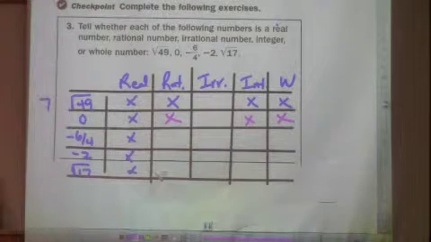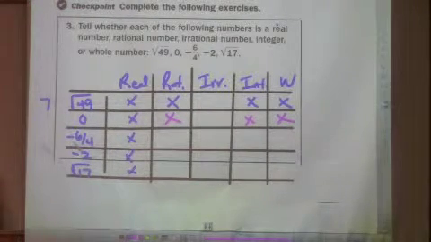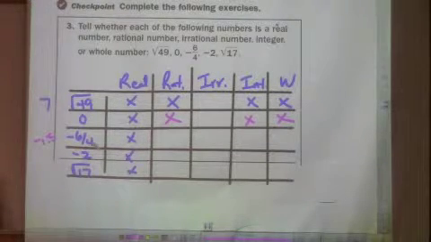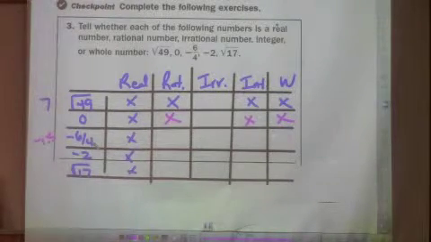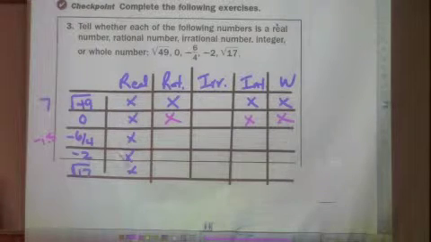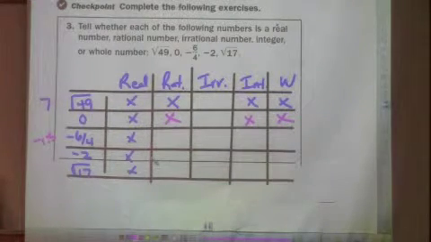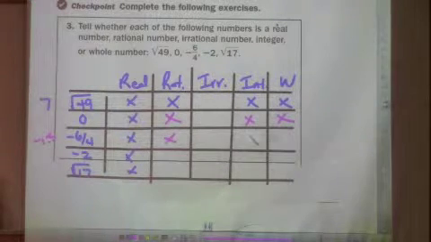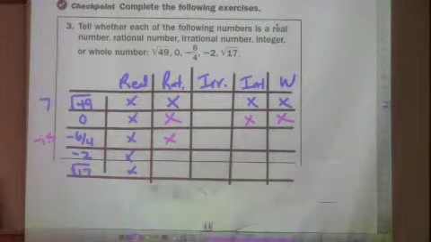Negative 6/4, which, yeah, it's like negative 1.5 if you wanted to think of it as a decimal. Who's got that one? It's rational. It's already written, yep. Rational, and it's not a whole number. It's an integer. Good. Okay.